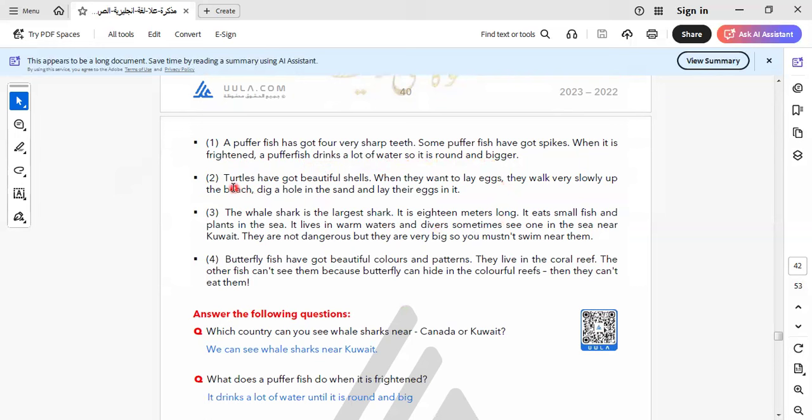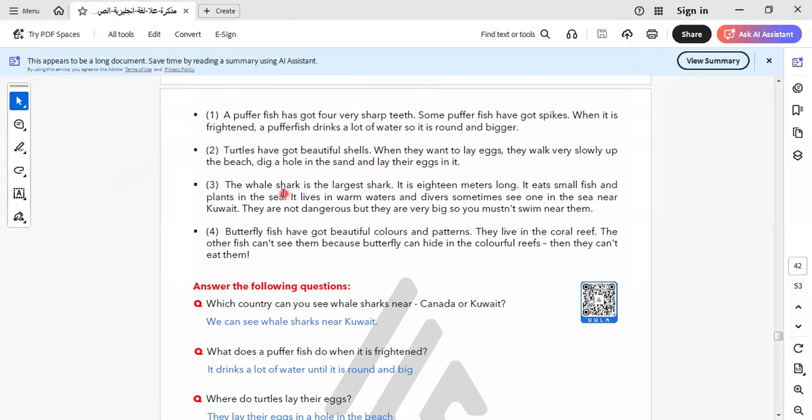Let's go to the next sentence. Turtles have got beautiful shells. So here we have the sea animals, and here it expresses every animal and the features of every animal. Here it talks about turtles. I think all of us know turtles have got beautiful shells. When they want to lay eggs, they walk very slowly up the beach, dig a hole in the sand, and lay their eggs in it. I think it's to hide its eggs.